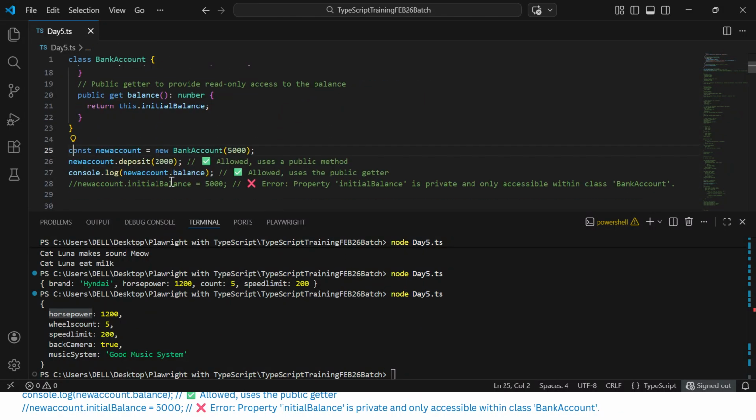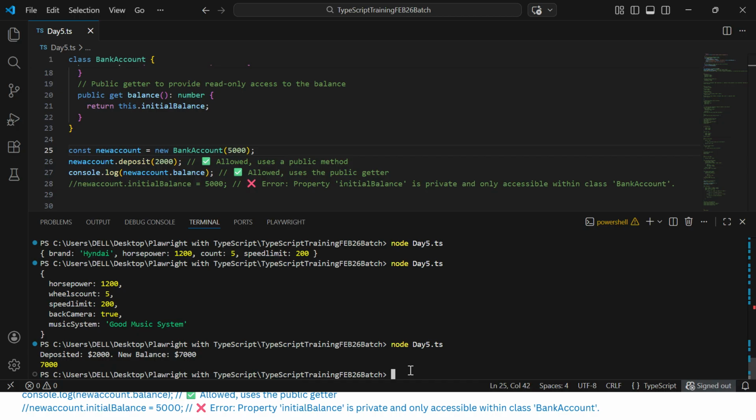Now what we are doing? We are creating the object called bankAccount. We are trying to deposit, and then we are getting the balance. Now let's run it. So this is the way I can do it: private variable, getter and setter. You could see initial balance was, sorry, initial was 5,000, and now we have added 2,000, so balance is 7,000.